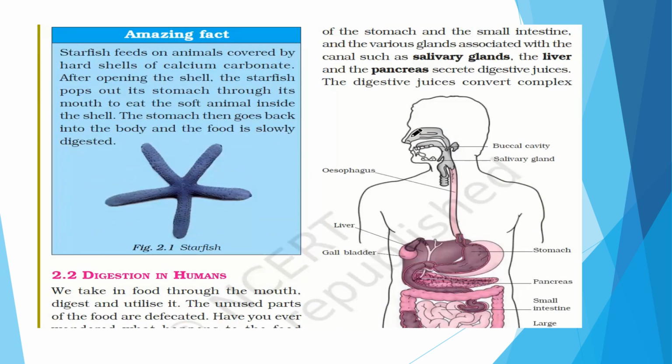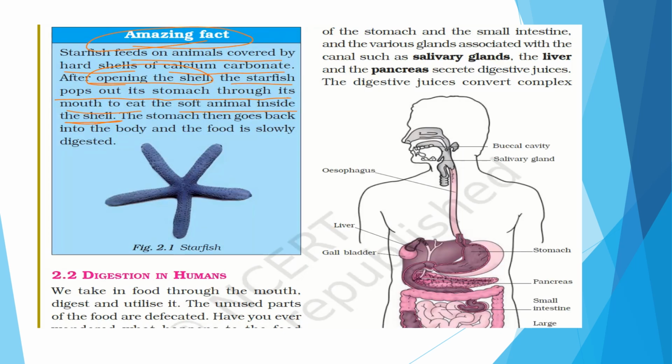Now let us see this amazing fact. What is this amazing fact telling? That starfish feeds on animals covered by hard shells of calcium carbonate. So what is it doing? After opening the shell, the starfish pops out its stomach through its mouth to eat the soft animal inside the shell.